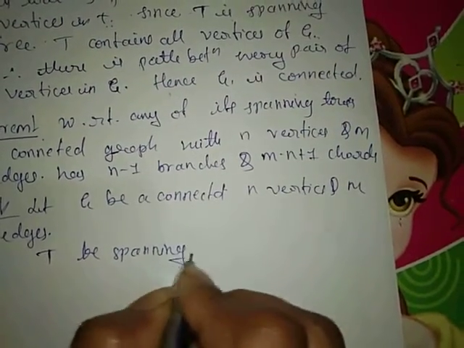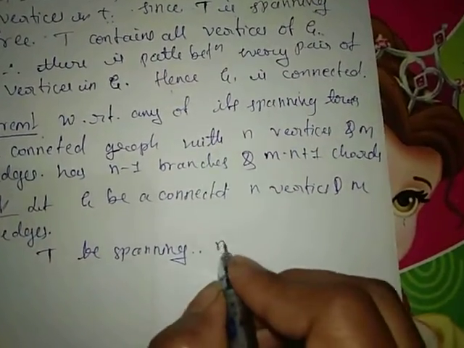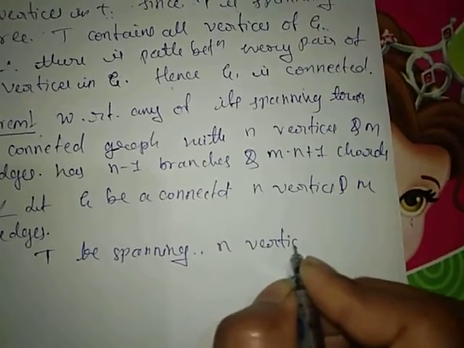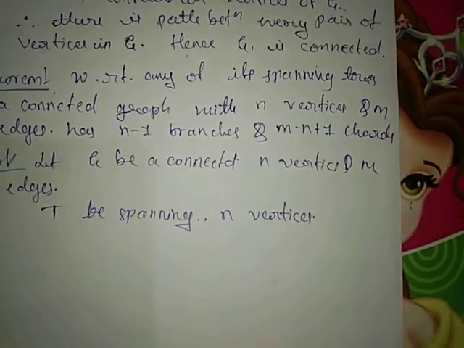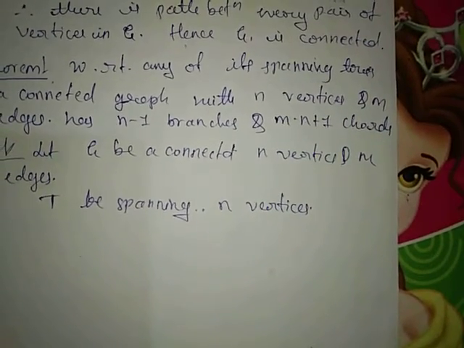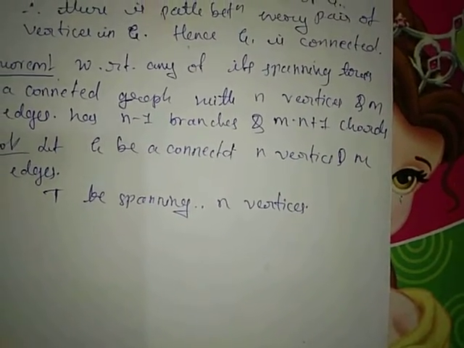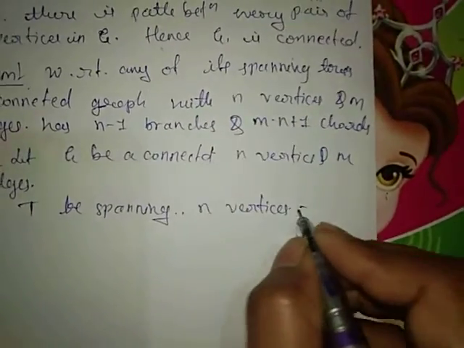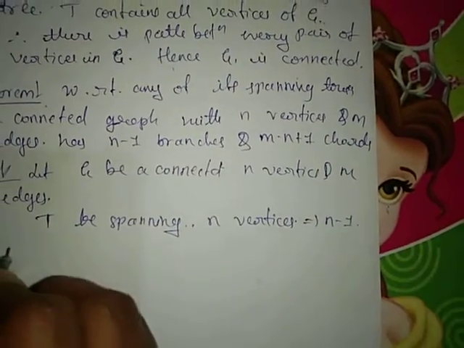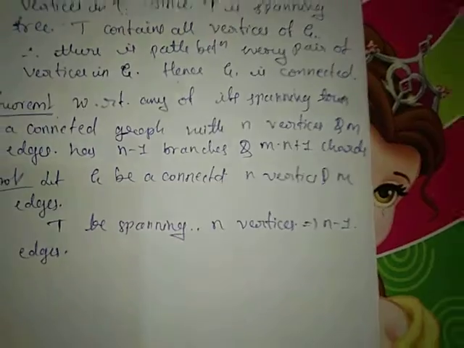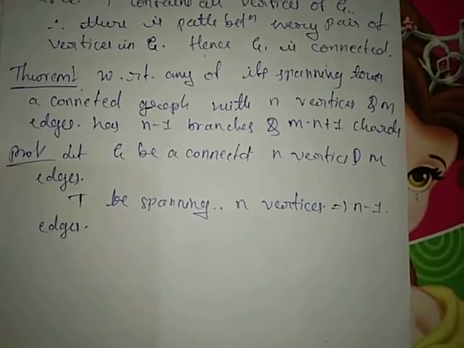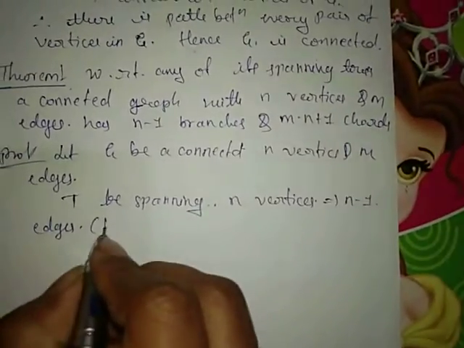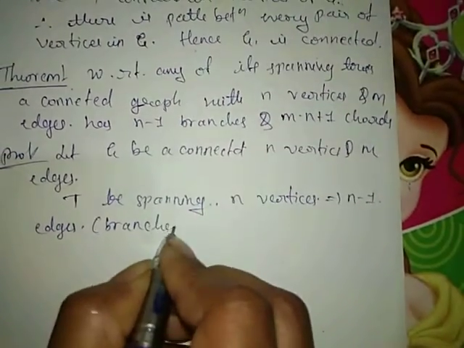Suppose T is a spanning tree, which means T also has n vertices. If T contains all the vertices of G, that means it has n vertices, consequently it has n minus 1 edges, or n minus 1 branches.